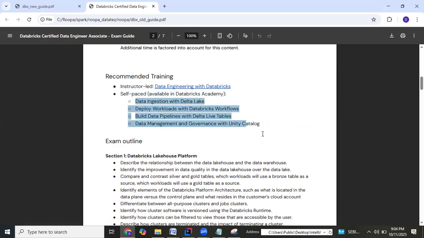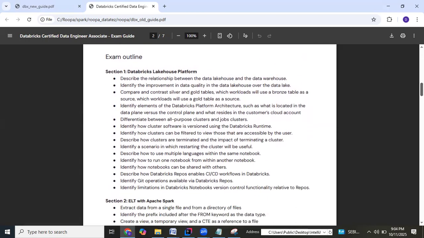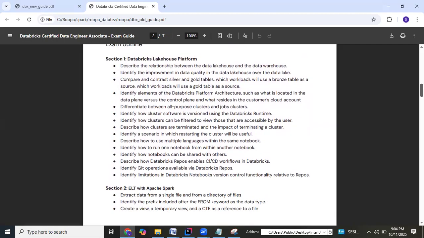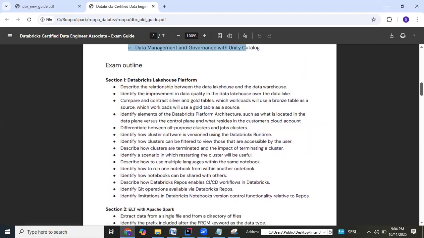Still, the focus is the same, but as I said, a few new topics are introduced. But whatever older topics are there, they still hold good, and you can expect questions from those topics as well.